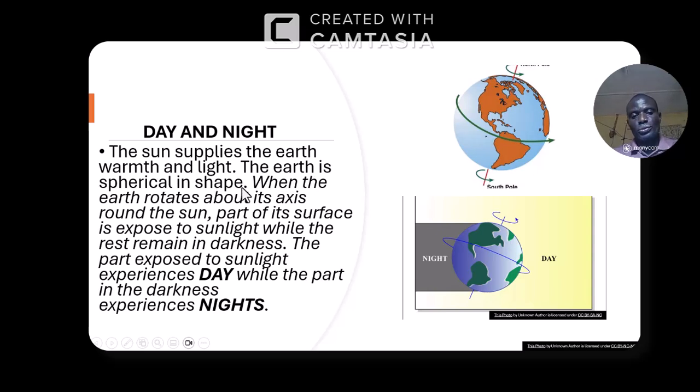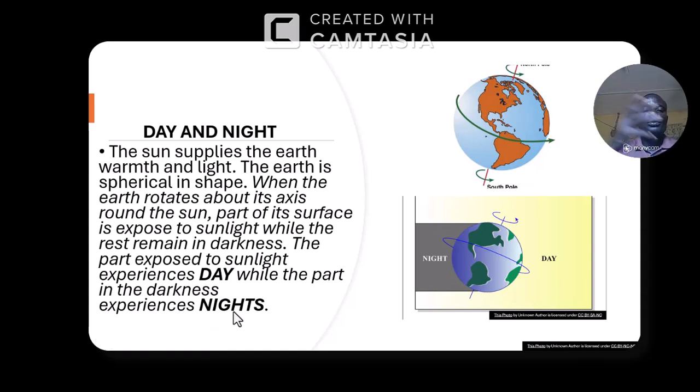Of course, the shape of the earth is spherical. When the earth rotates about its axis around the sun, part of its surface is exposed to sunlight, while the rest remains in darkness. Those in the darkness will be experiencing night, while those exposed to the sun will be experiencing what is known as day. So it is very simple.